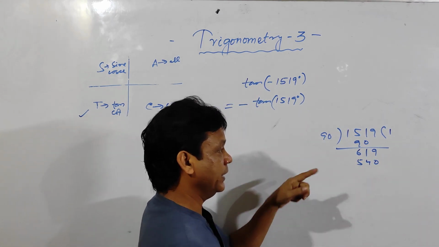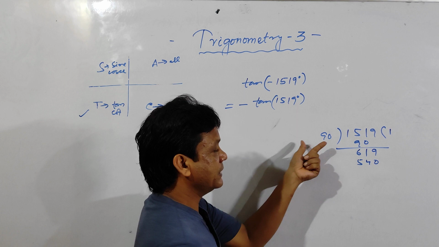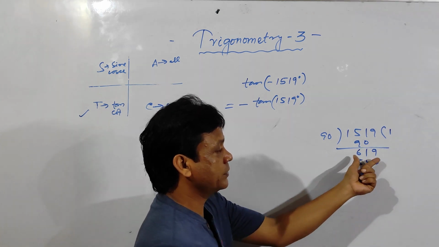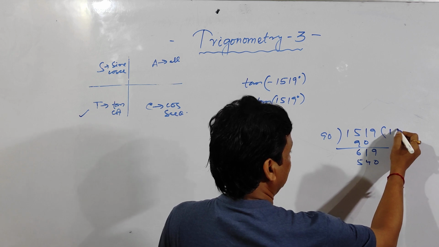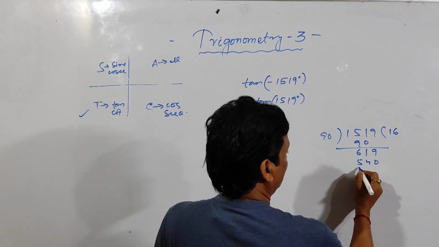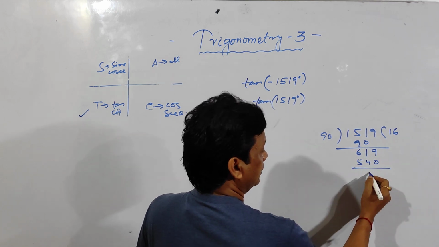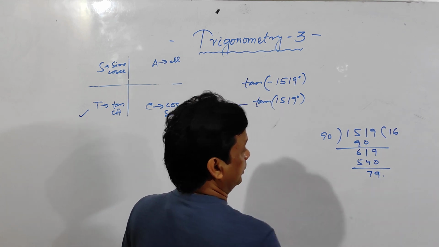Clear? Then let's take 7, it will be 630. So I am taking 6. So the remainder is 79. So this is the remainder.